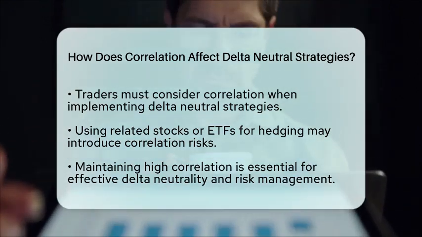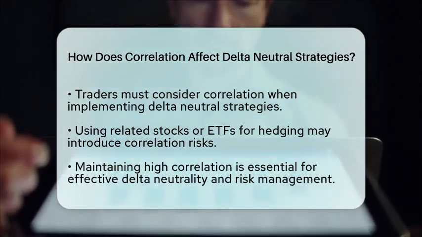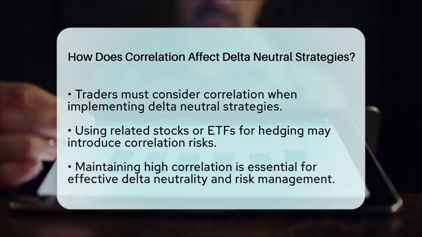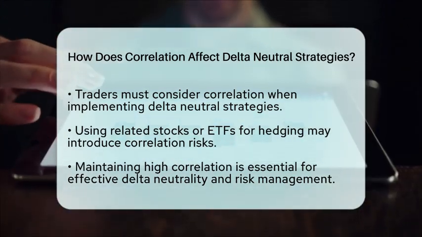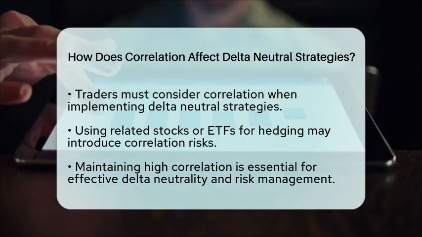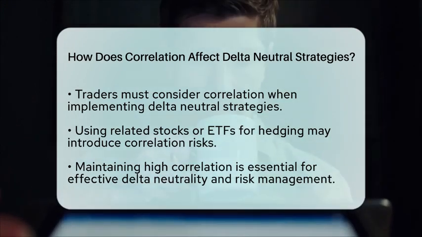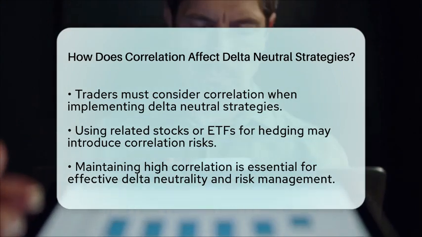In summary, correlation significantly influences delta-neutral strategies by affecting hedging precision, rebalancing frequency, and the ability to isolate volatility risk. Maintaining a stable and high correlation between the underlying asset and hedging instruments is essential for effective delta neutrality. When correlation fluctuates, traders must adjust their strategies to manage risk and preserve neutrality.